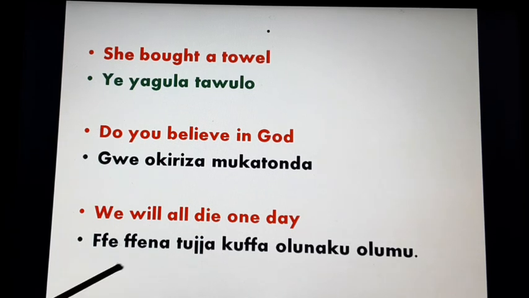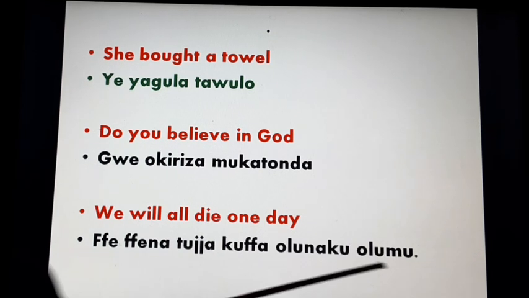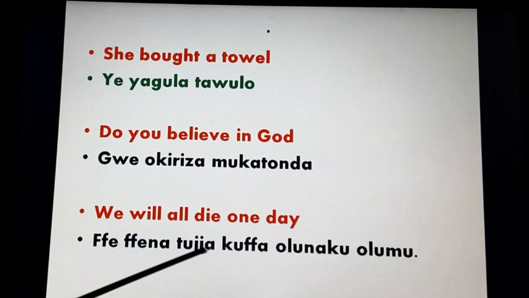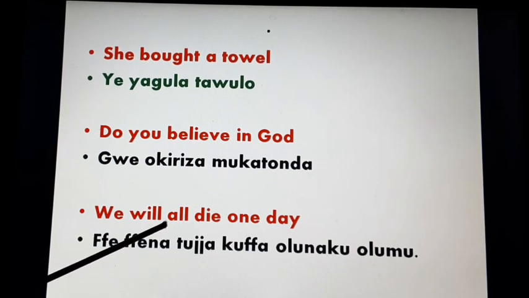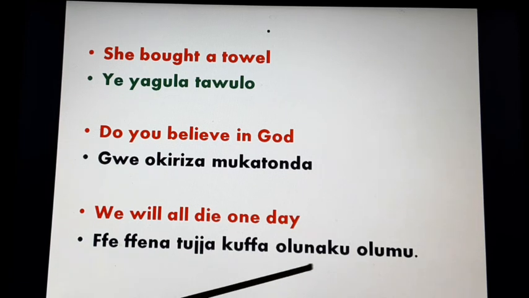A little explanation about this. We is ffe. Tujja, will. Ffe ffenna because of all. Ffe ffenna tujja kufa, die okufa, one day olunaku olumu. Ffe ffenna tujja kufa olunaku olumu, implying that you have to prepare your soul earlier enough before you die. Once again, we will all die one day is ffe ffenna tujja kufa olunaku olumu.